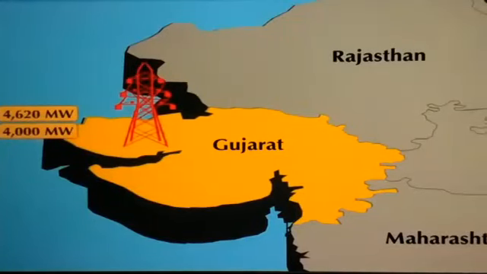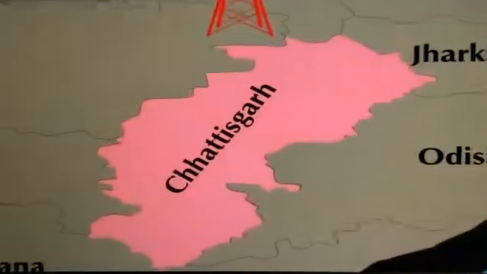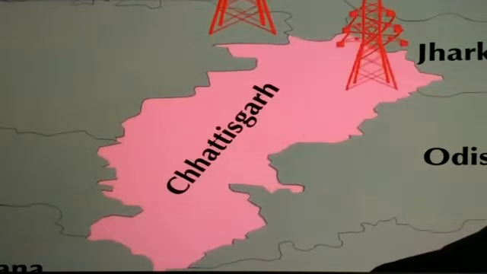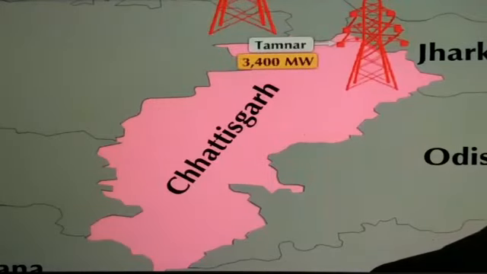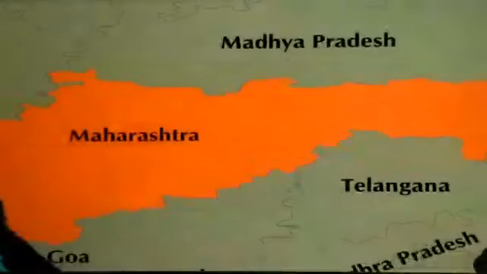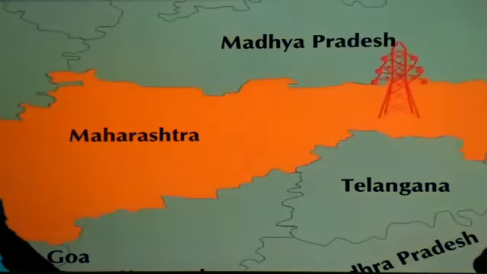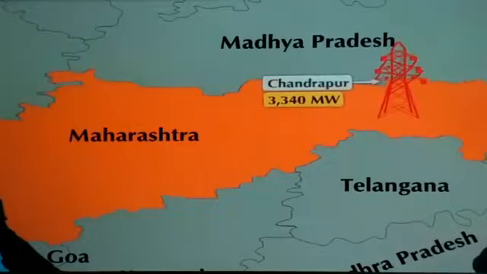One more is there. The capacity of that power plant is 4000 megawatt. Next comes the third, Chhattisgarh. There Tamnar is there. Its capacity is 3400 megawatt. Next in Maharashtra, Chandrapur. There the capacity of the power plant is 3340 megawatt.